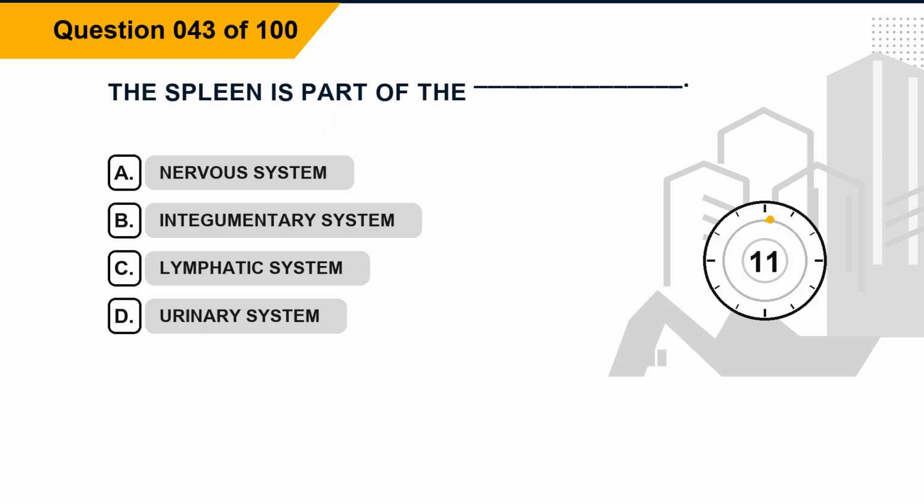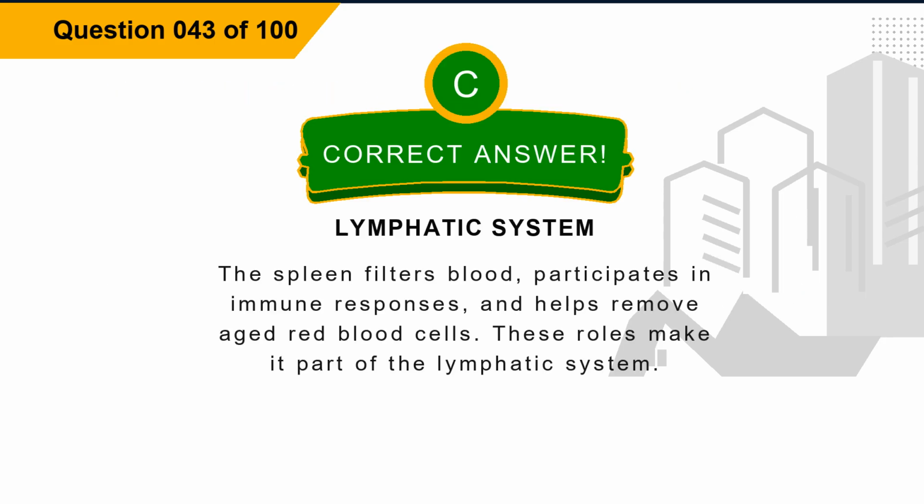Question 43. The spleen is part of the blank. Option A, nervous system. Option B, integumentary system. Option C, lymphatic system. Option D, urinary system. The correct answer is option C, lymphatic system. Explanation. The spleen filters blood, participates in immune responses, and helps remove aged red blood cells. These roles make it part of the lymphatic system.